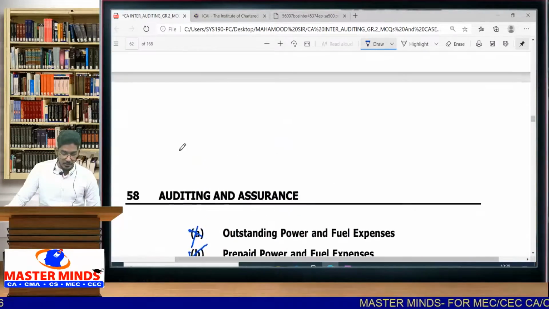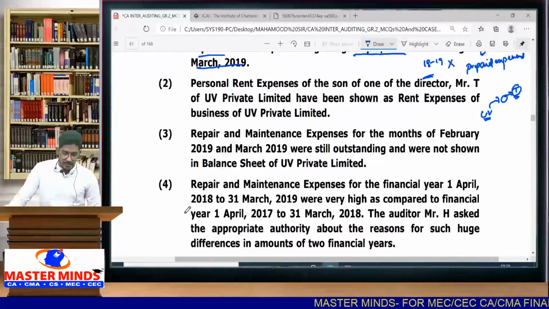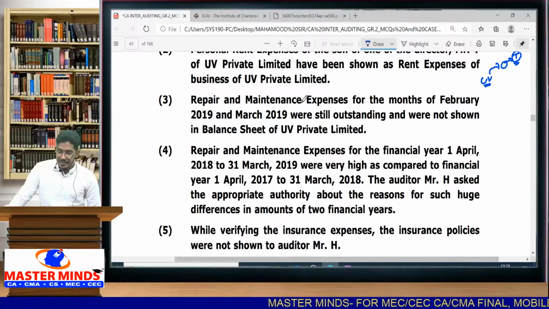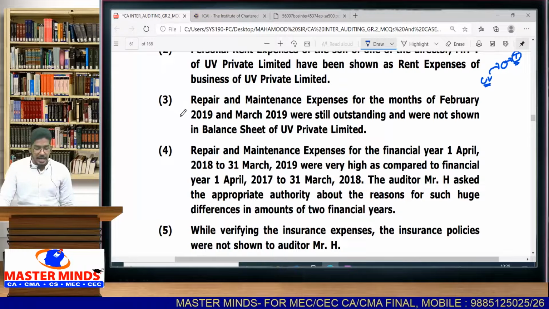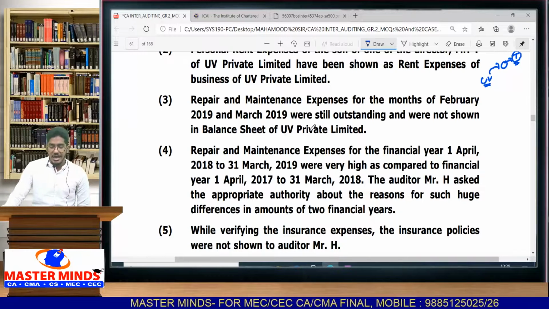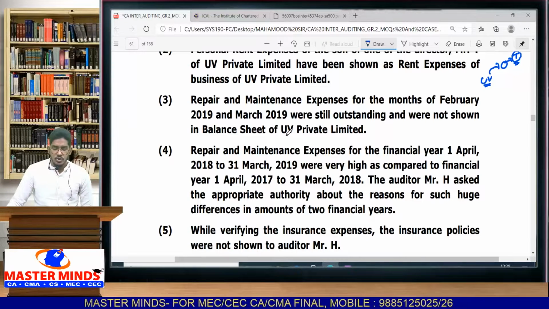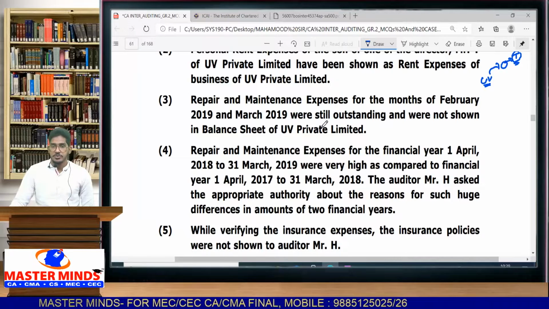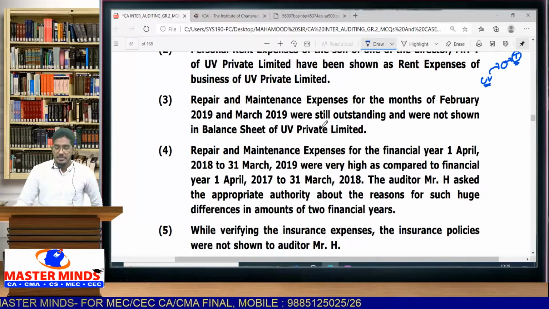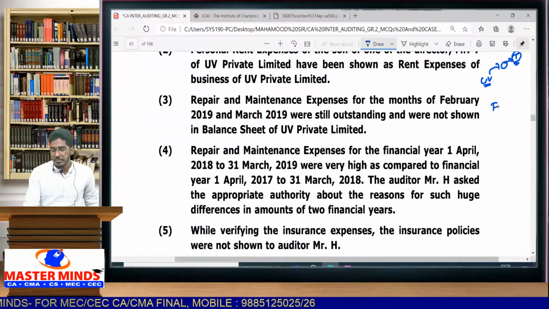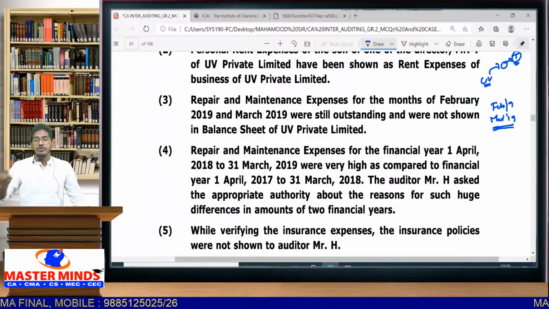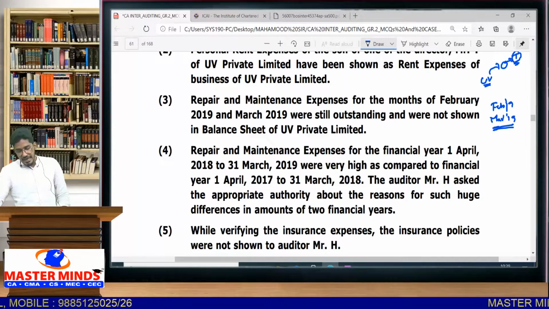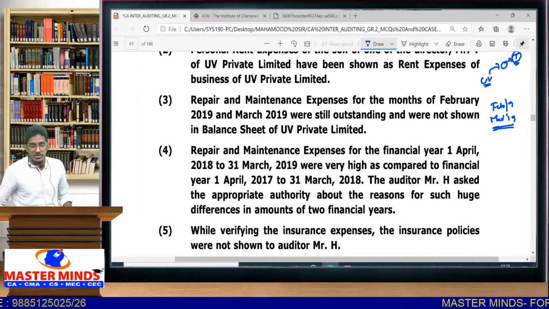Then let us read the third point. Point number 3. Repair and maintenance expenses for the months of February 2019 and March 2019 were still outstanding and were not shown in the balance sheet of UV Private Limited. So they are telling that there are some repairs and maintenance expenses you have not paid for the months of February 2019 and March 2019. If you have not paid, how do they have to be shown? They have to be shown as a liability, right? Outstanding expenses payable. Yes or no?